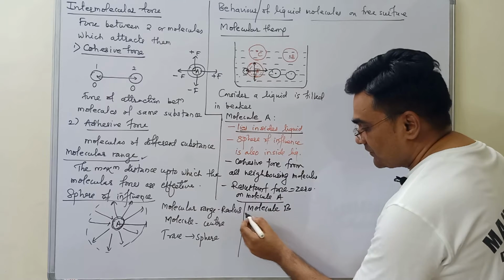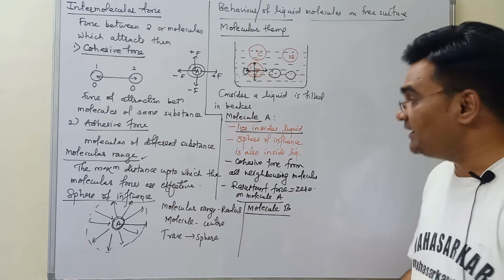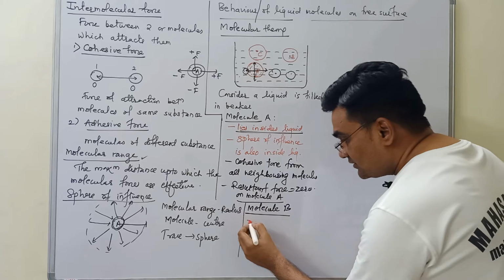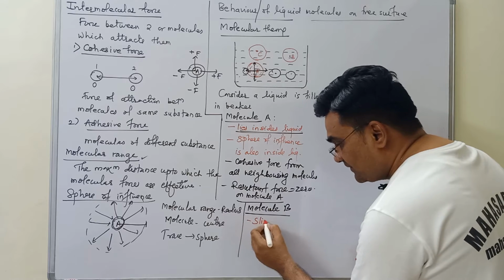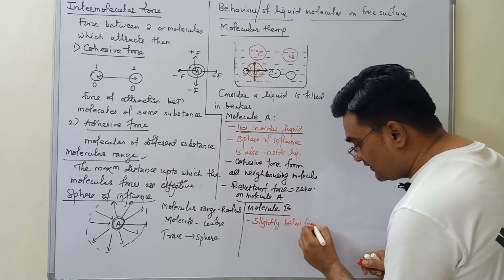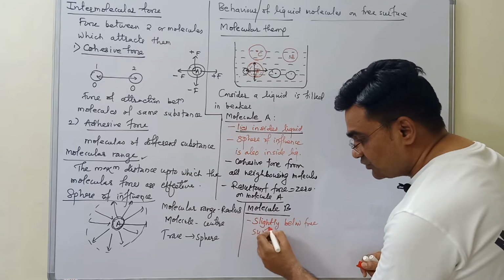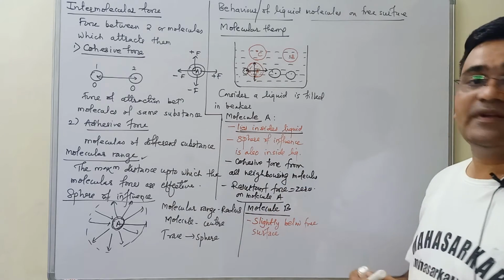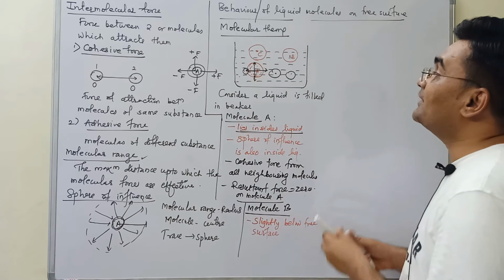Molecule B. What is the position of molecule B? Then I will say it is slightly below the free surface of liquid. Because of this, what is happening?